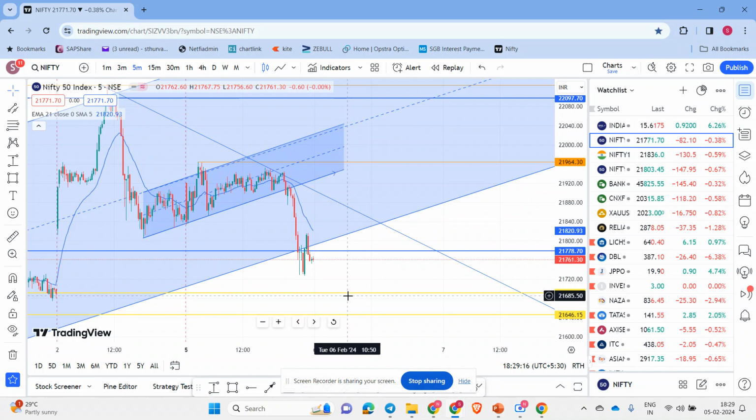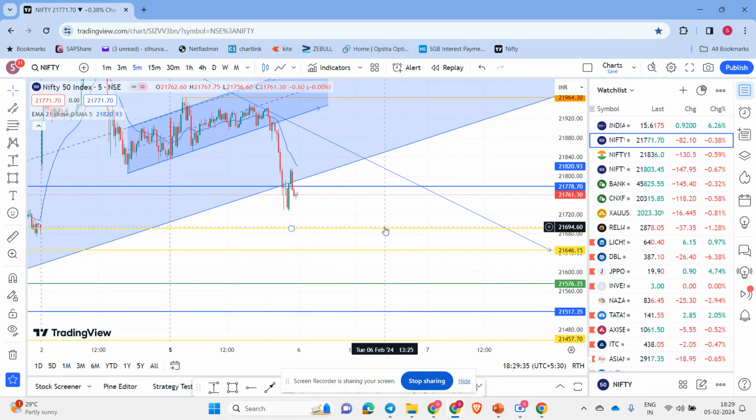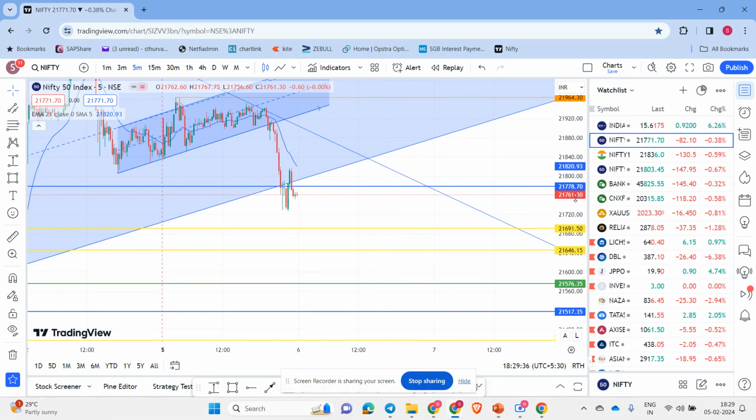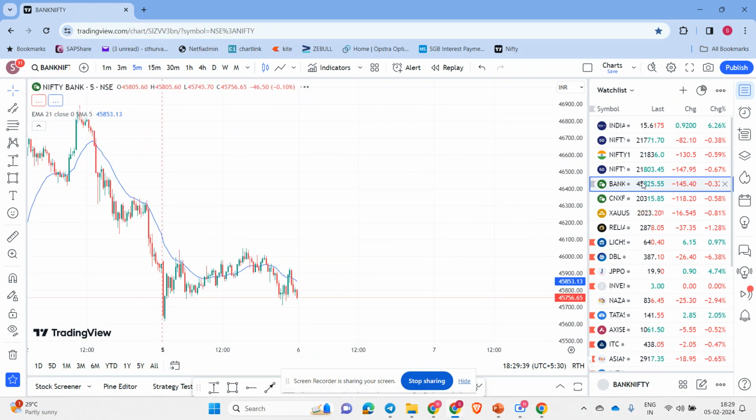We can see the market coming down, and if there is a flat close at today's low, we can expect 100 points, or 21,648. We can expect that target, and if there is a gap down near that target itself, we will look for a bounce and then reversal, so we can go for a short again. Another 100 points coming down. This is simple. We keep it for Nifty. We will not complicate further.